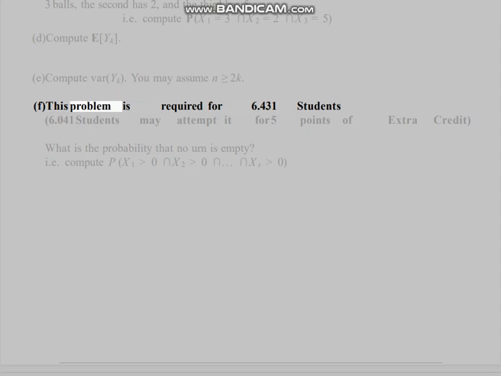F. This problem is required for 6.431 students. 6.041 students may attempt it for 5 points of extra credit. What is the probability that no urn is empty? I.e. compute P(X1 > 0 ∩ X2 > 0 ∩ ... ∩ XS > 0).